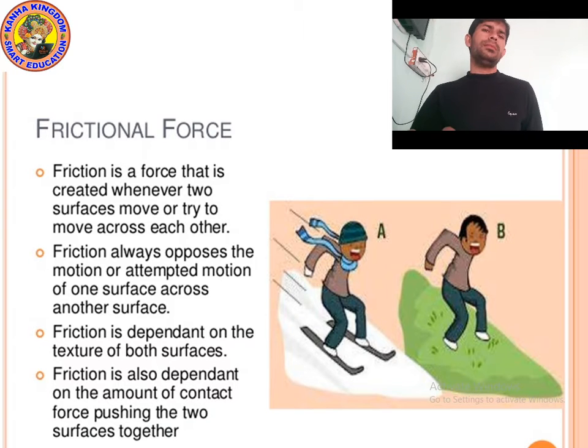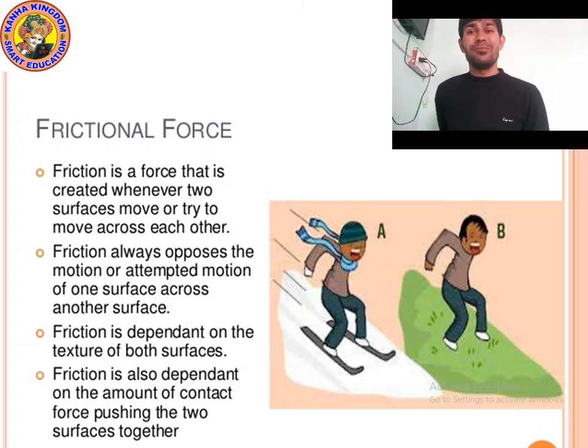Now, as you can see on your screen, frictional force. What is frictional force? Friction is a force that opposes the motion between two surfaces. It always acts in the opposite direction. On a rough surface, friction force is more.